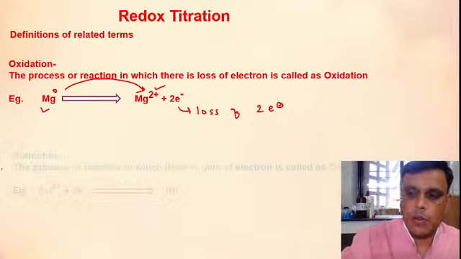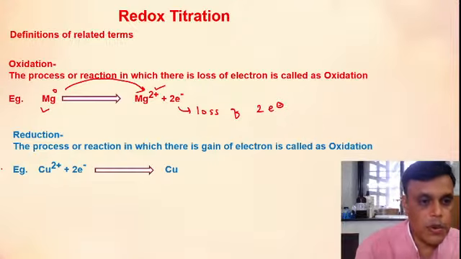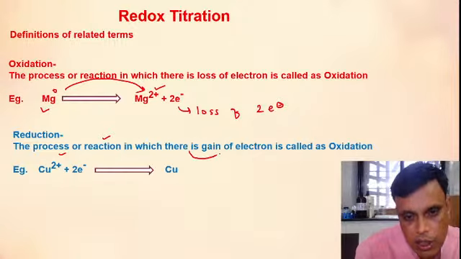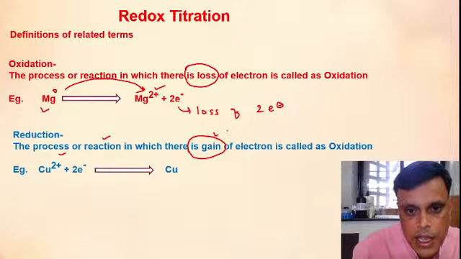Then the next process is reduction. See here, the process or reaction in which there is a gain of electrons is reduction. Here it was a loss of electrons, here it is a gain of electrons.